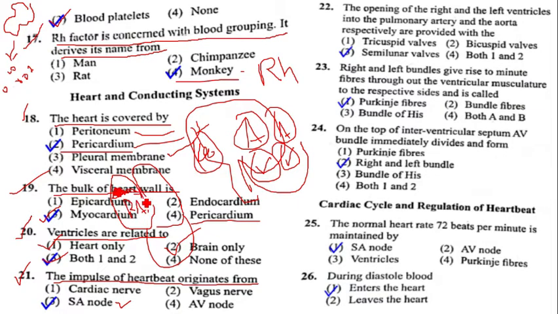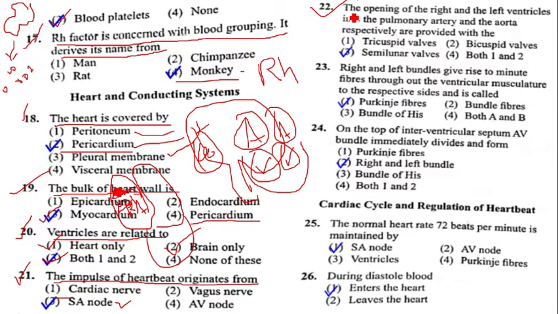The SA node, also called the pacemaker, can generate the impulses for the contraction of atria, and those impulses again enter into the ventricles, which also leads to the contraction of ventricles. Hence, question number 21, option 3 is our answer.